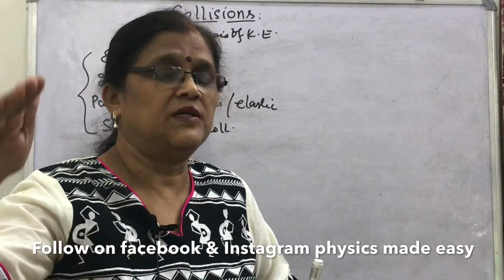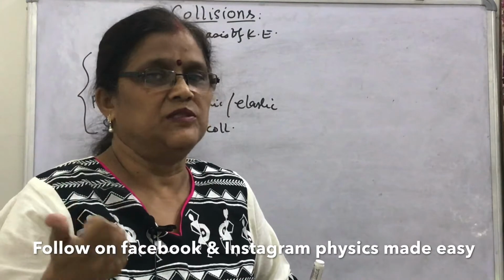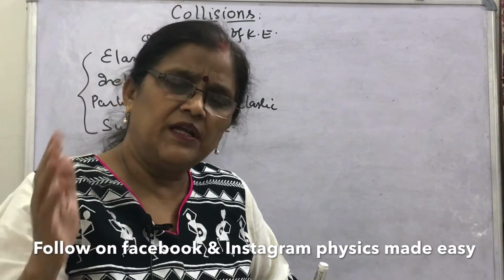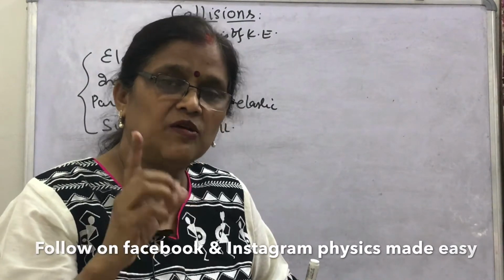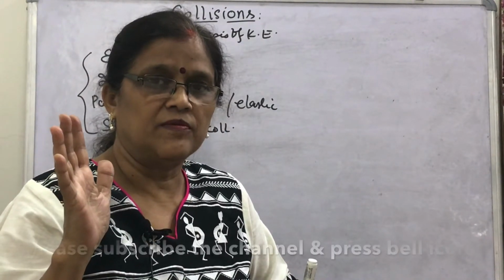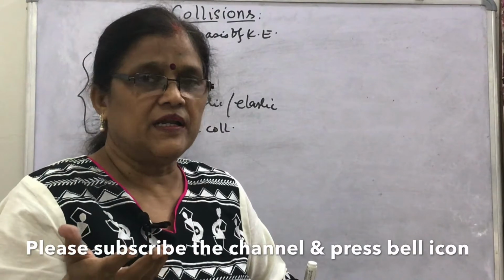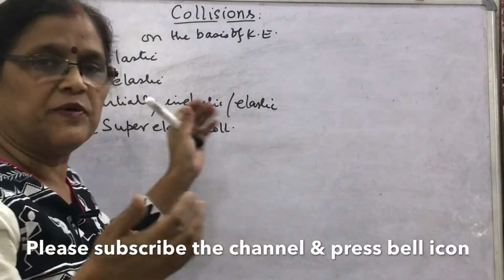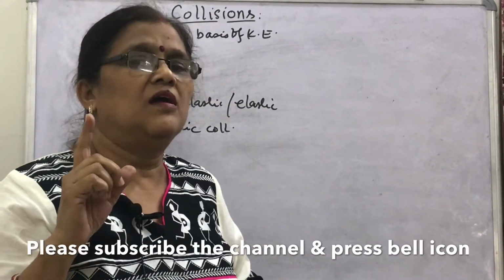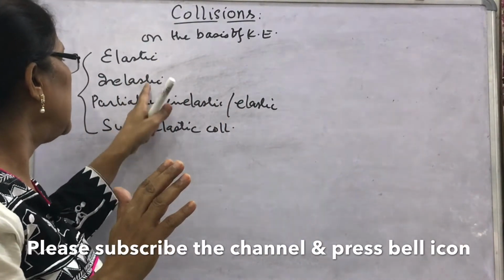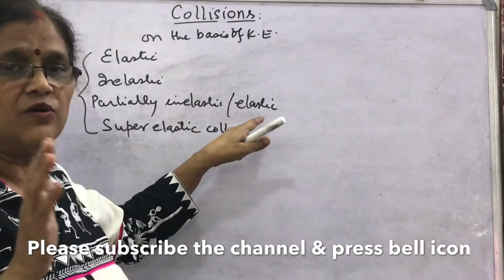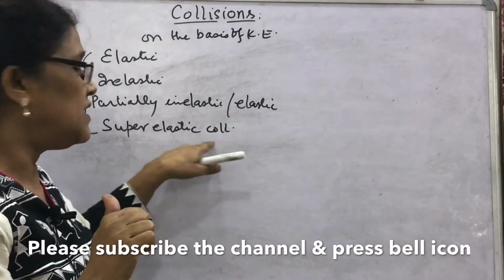So in all collisions, what is the quantity which remains conserved? Momentum. What about kinetic energy? It is different as per the collision. So on the basis of kinetic energy we have elastic, inelastic, partially inelastic or elastic, or super elastic collision.